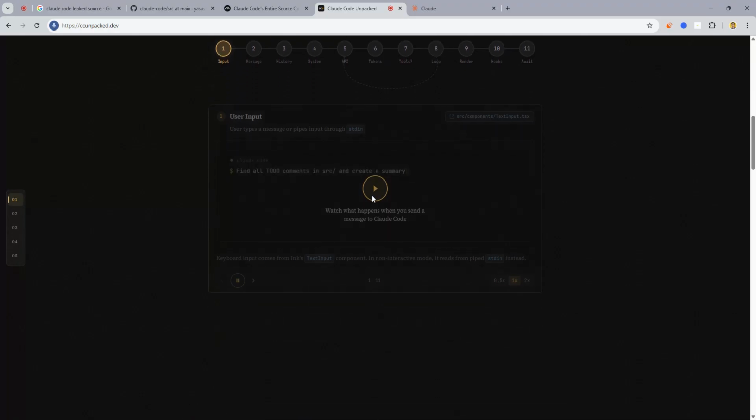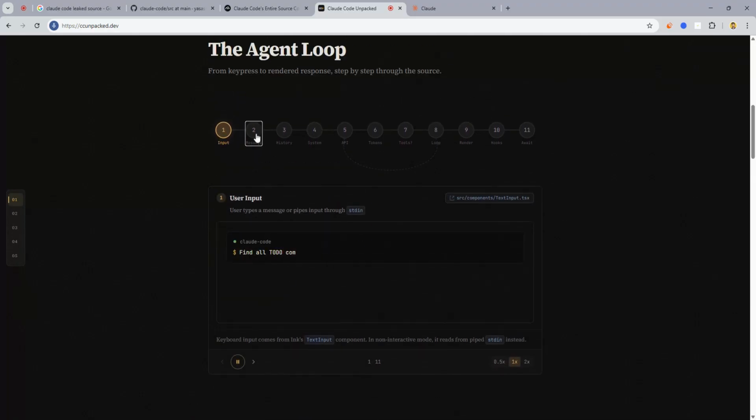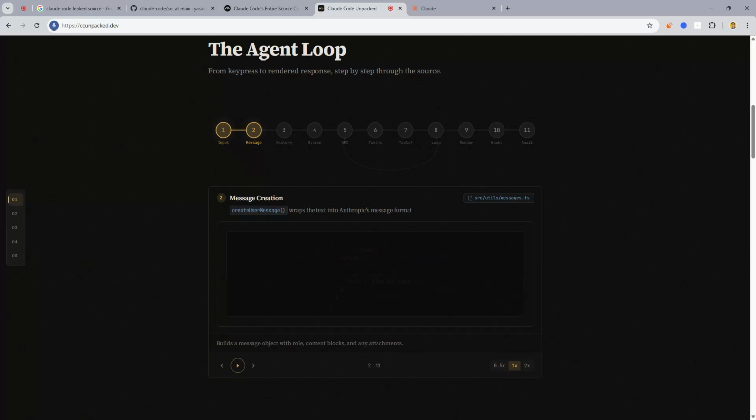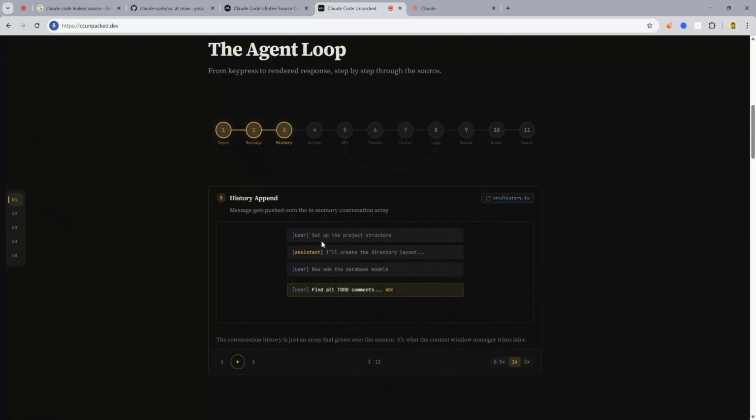First we send the input, and after that it wraps the message into this format, in JSON format of course. Then it goes to the history: the user says set up a project structure, I will create a directory layout, now add the database, and now find all the to-do comments. A new message gets pushed into the conversation array, so it can keep a record of everything that's going on.